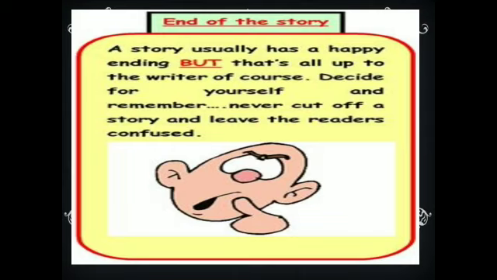Decide for yourself, and remember, never cut off a story and leave the readers confused. You should not end your story in between or all of a sudden, so that your readers get confused.